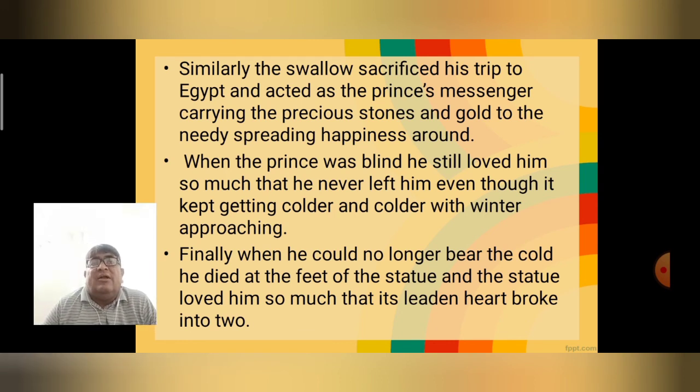Similarly, the swallow sacrificed his trip to Egypt and acted as the prince's messenger, carrying the precious stones and gold to the needy, spreading happiness around. When the prince was blind, the swallow still loved him so much that he never left him, even though it kept getting colder and colder with winter approaching. And finally, when he could no longer bear the cold, he died at the feet of the statue, and the statue loved him so much that its leaden heart broke into two.